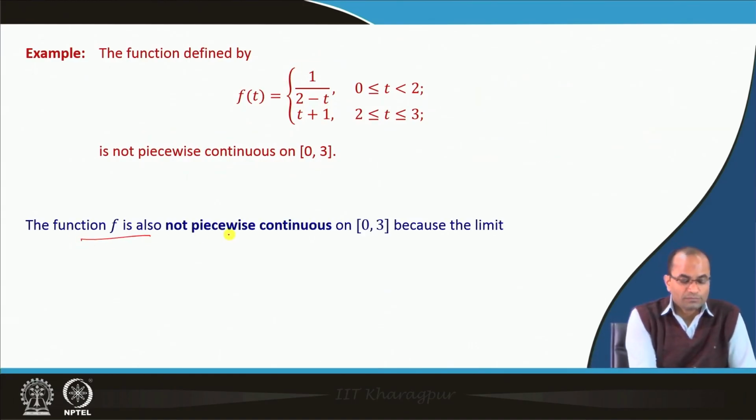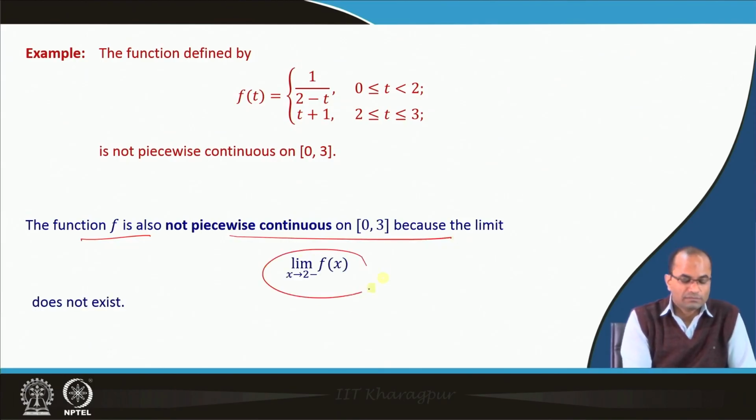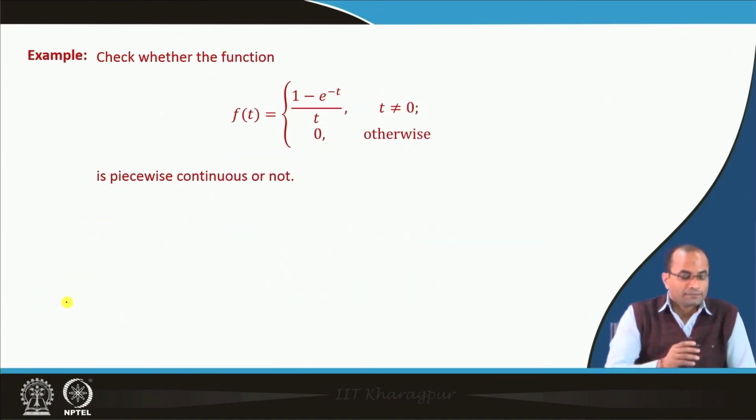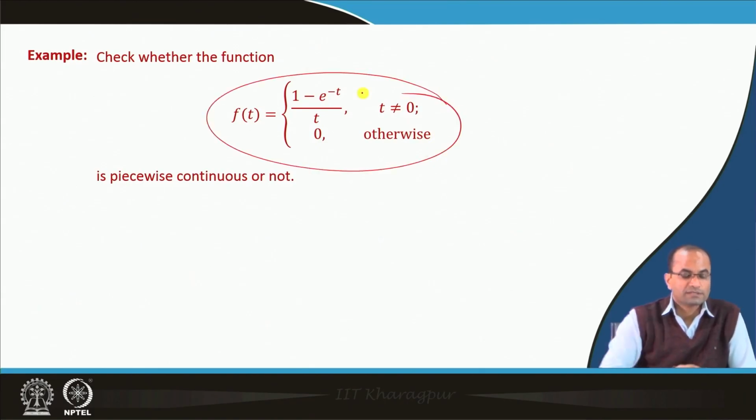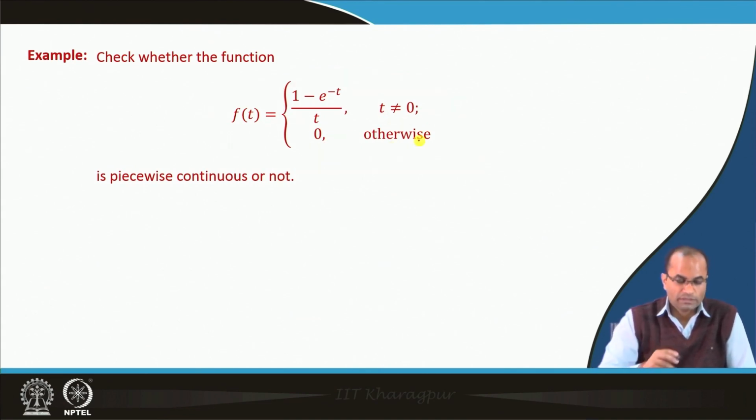Hence, the function is not piecewise continuous because the limit from the left does not exist. Now check whether this other function is piecewise continuous or not. For t not equal to 0, the function is defined as this one, and otherwise it is 0 at t equal to 0. So here we may have a problem at t equal to 0.